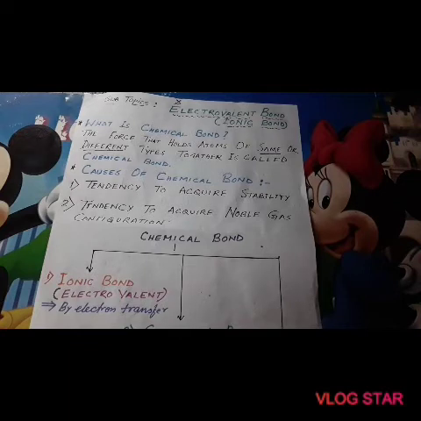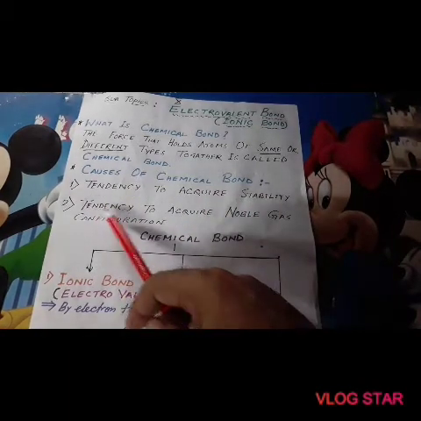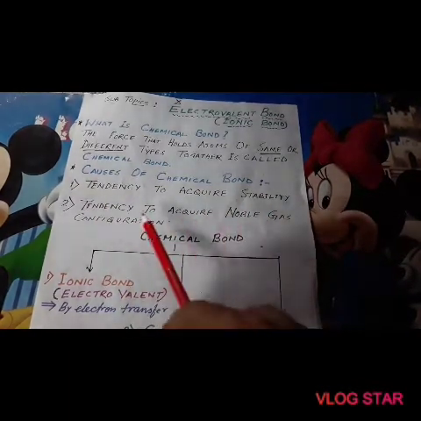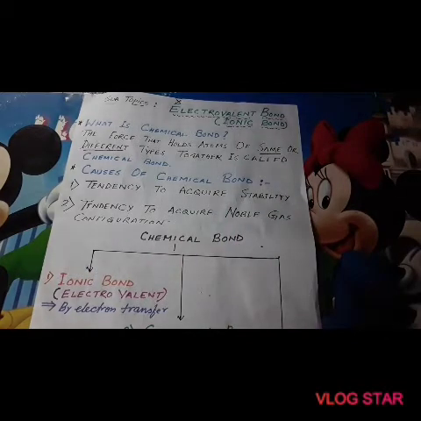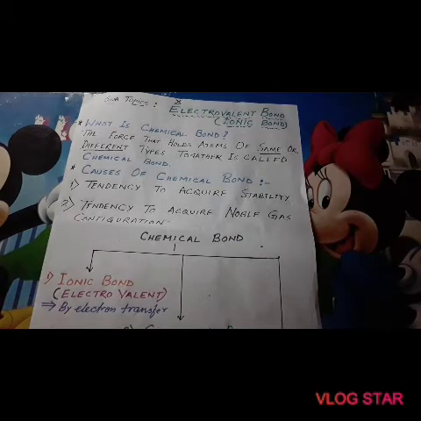Now the second point, the tendency to acquire noble gas configuration. As noble gases are chemically inert, atoms of different elements take part in chemical reactions to acquire a stable electronic configuration similar to the nearest noble gas.